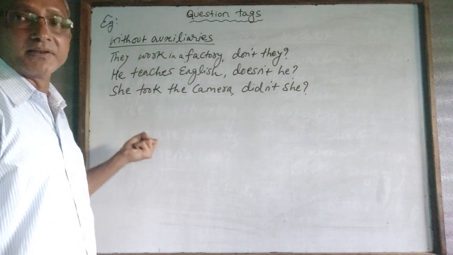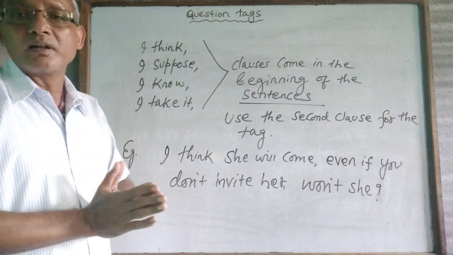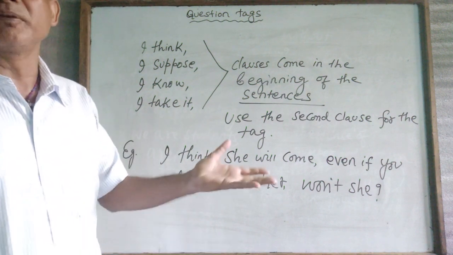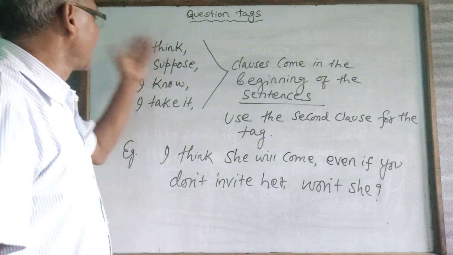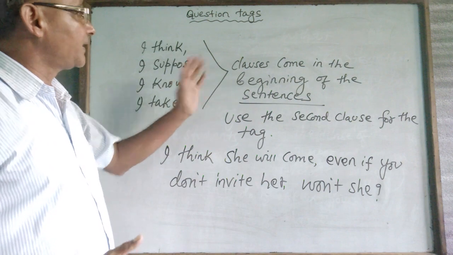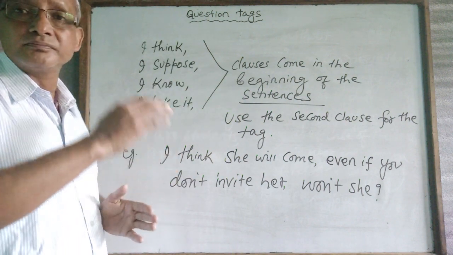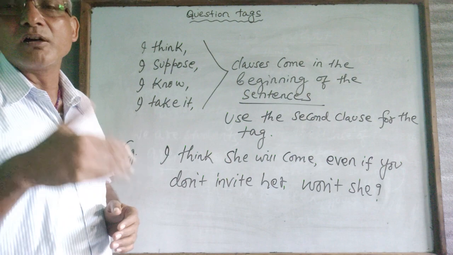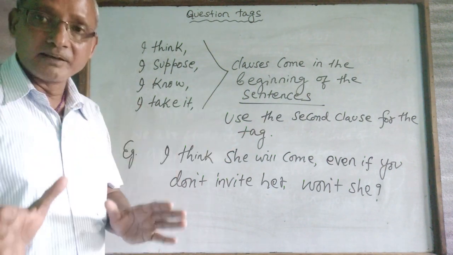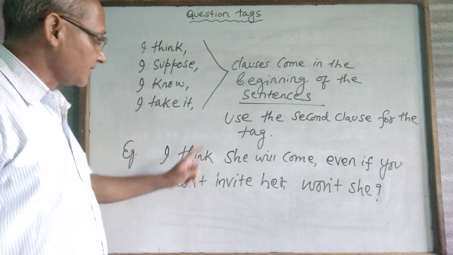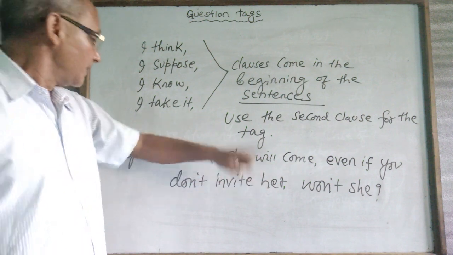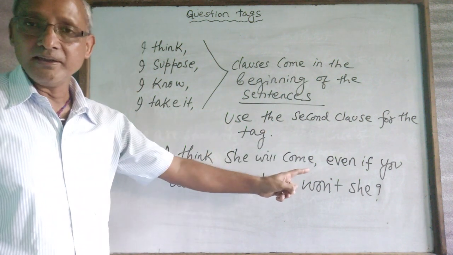Depending upon the tense. Some sentences start with clauses in the beginning, like "I think," "I suppose," "I know," "I take it." So when clauses come in the beginning of the sentences, how do we put the question tag? Use the second clause for the tag. For example, "I think she will come even if you don't invite her," won't she?